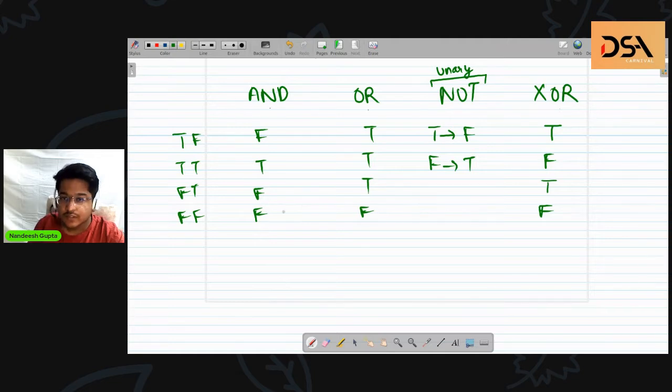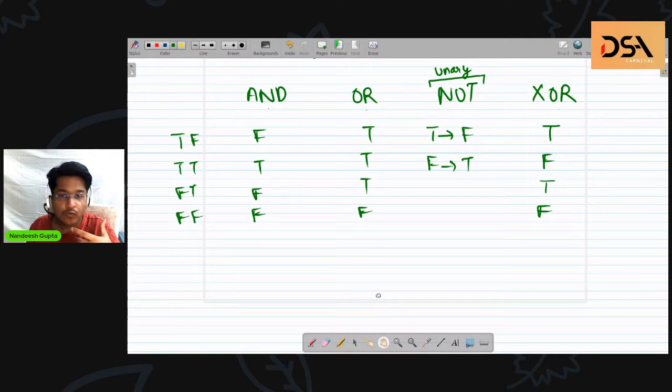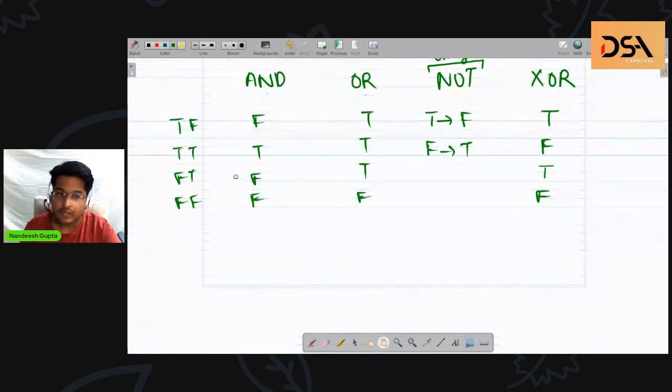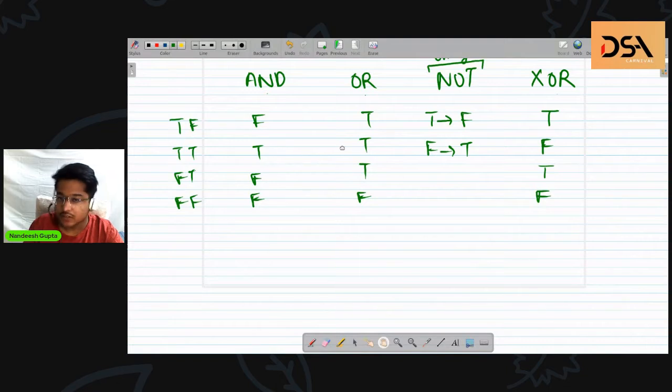Yeah. So we have discussed all these four operations. Now let's move on to the binary system. What I was using here was trues and falses. Instead of these trues and falses, I could just replace them with ones and zeros, and that seems pretty natural. So I don't think any problem would be on that side.